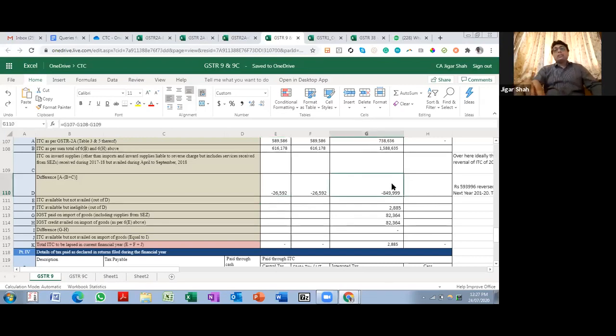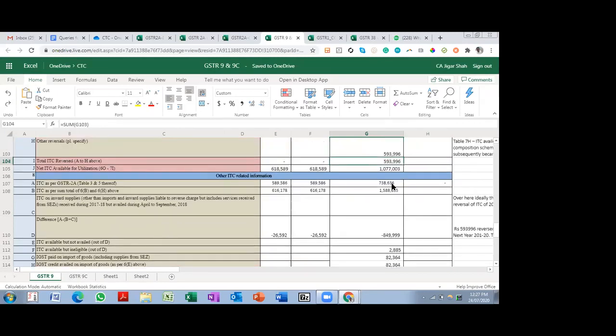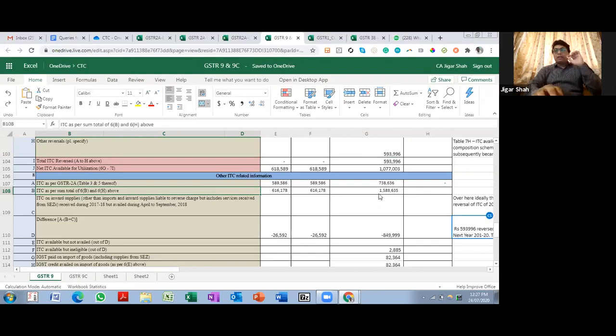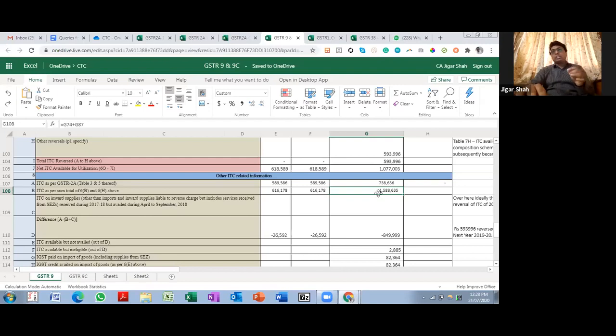But over here in IGST, there is a huge difference when something has terribly gone wrong. One difference is of the reconciliation, this figure 593,996, because I have reversed it in the same financial year, but over here it is taking the figure from 6B. That is a reconciliation item which remains, right? So once again, if I have to explain it, I need to have my explanation ready, but I cannot do anything over here.